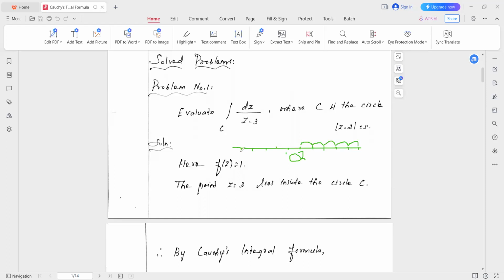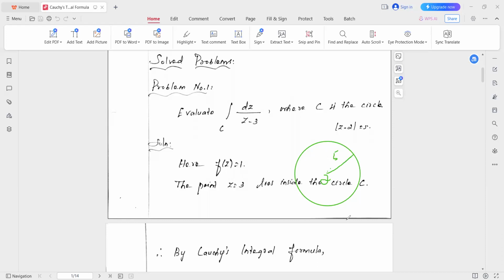This is not a perfect circle, but consider this as a circle with center 2 and radius 5.